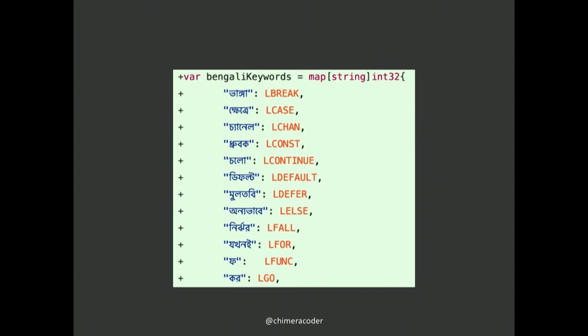And so we just extend the Lexer to handle the Bengali translations of each keyword. There's a reason that I'm giving this talk at a Go conference and not a Python conference. It's true, I love Go, I've been writing it for 5 years now, but more than that, this is literally not something you can do in Python, not so easily, not so simply.